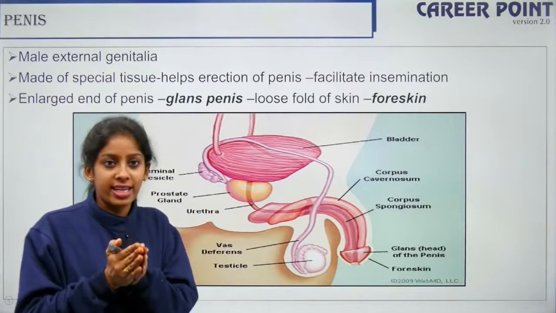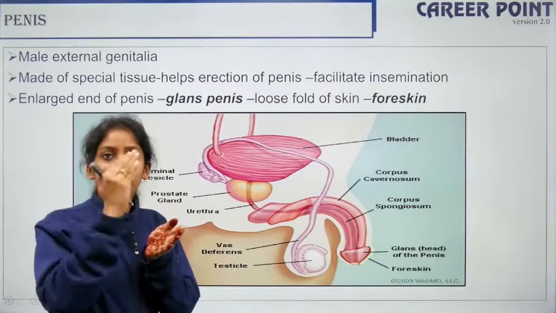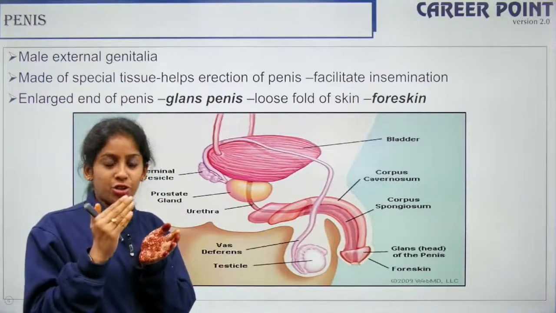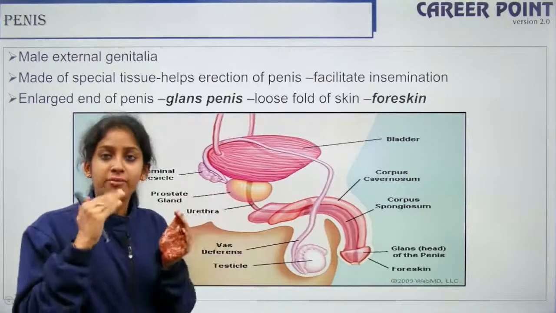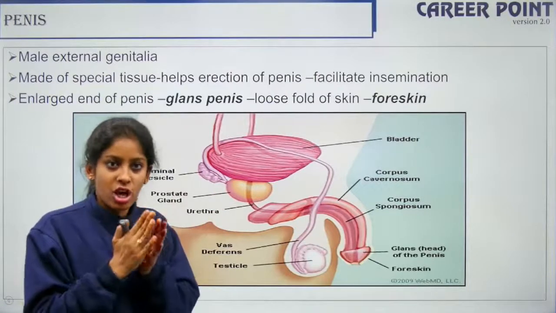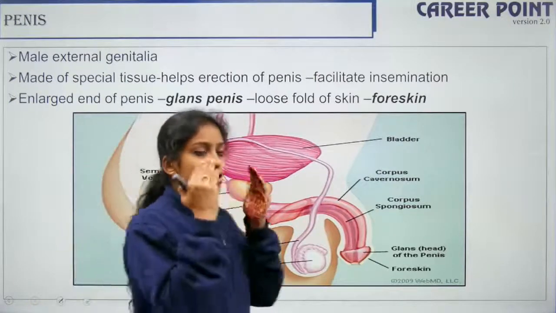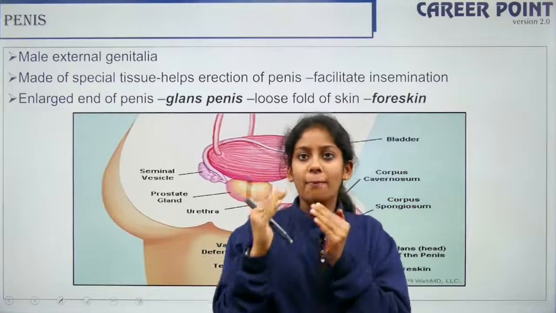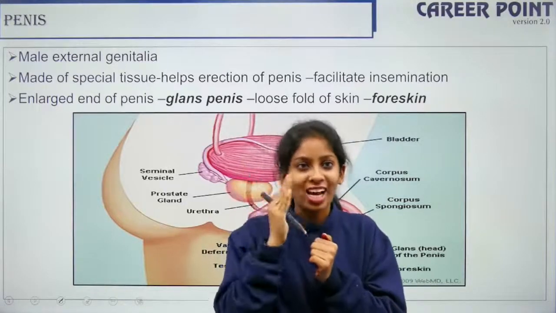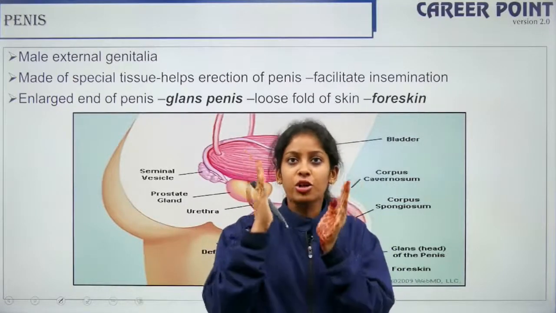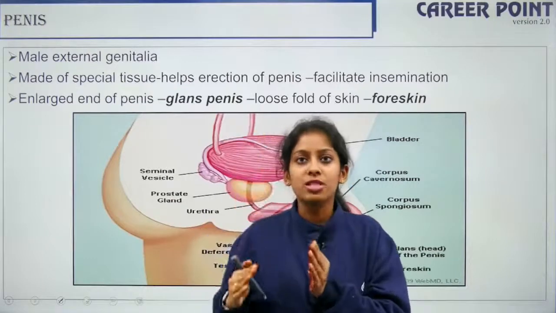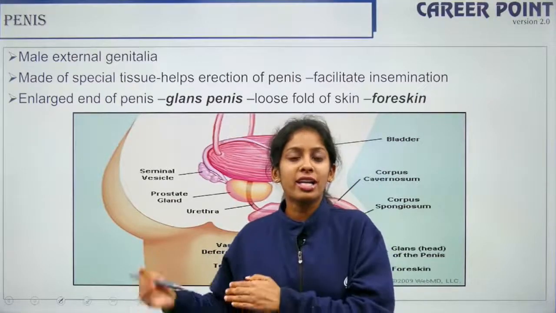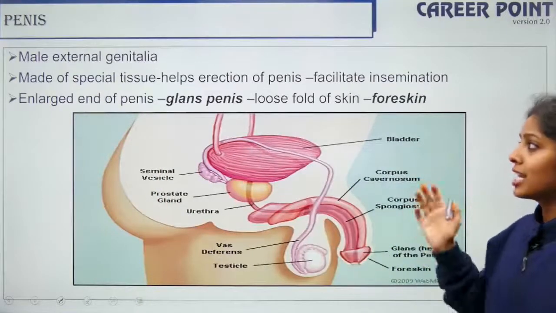Then you have the rete testis. From the rete testis it moves into your vas efferentia. Then you have your epididymis. Then you have your vas deferens. Alright. Fine. So from the vas deferens, what happens? It moves along with the ejaculatory duct. It is a duct of your seminal vesicle and it comes out through the urethra and finally through the external male genitalia, that is your penis.